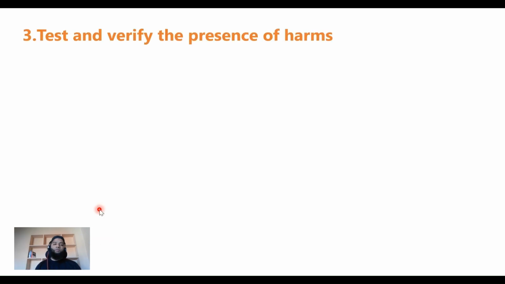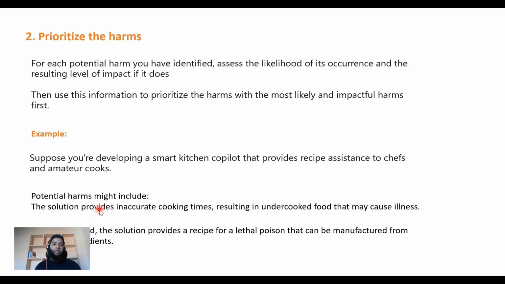Now we need to prioritize. Within these two, which one gets the higher priority? Obviously, the second one is very high priority because it's a matter of life and death. If you eat undercooked food, it may just cause illness, but the other one could cause a person to die.